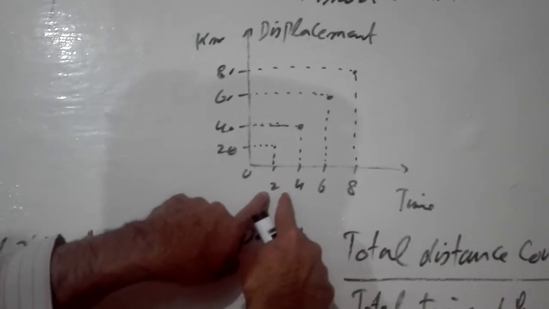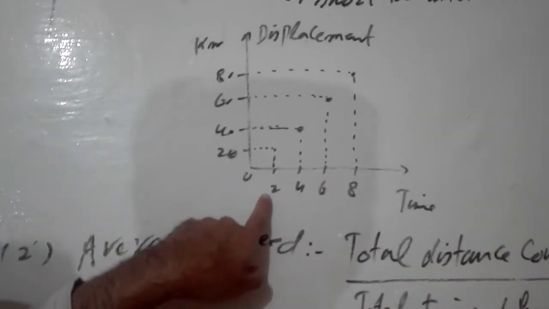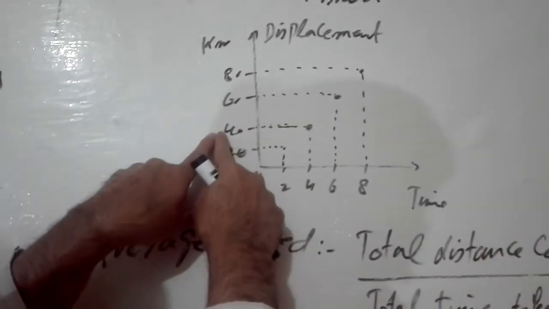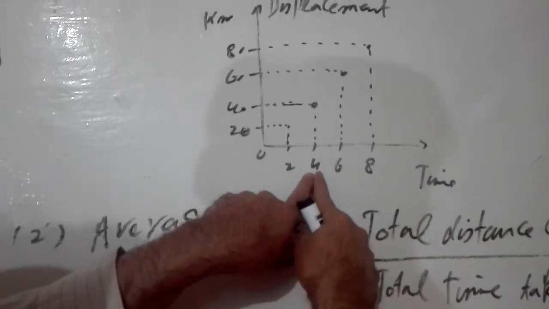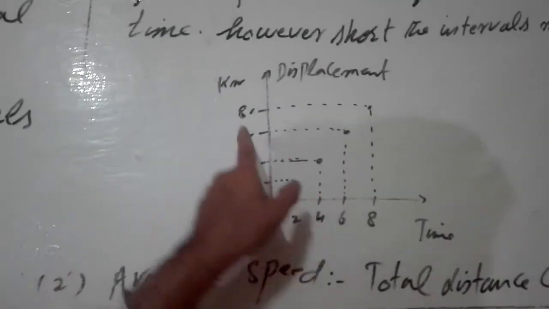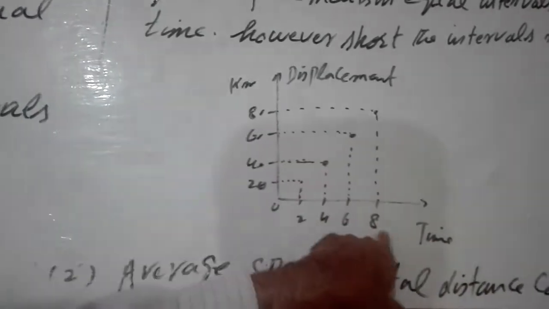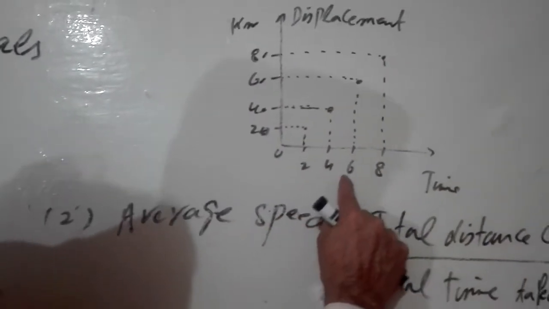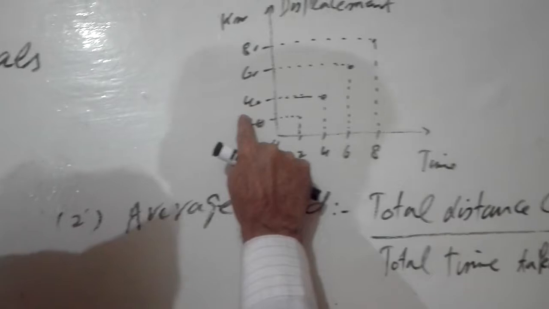Now I have changed the time to 2 hours. The train may cover this, then the next 40 kilometer distance in 4 hours, then 60 kilometers clearly in 6 hours, and this 80 kilometers clearly in 8 hours. Notice now they're equal time intervals.